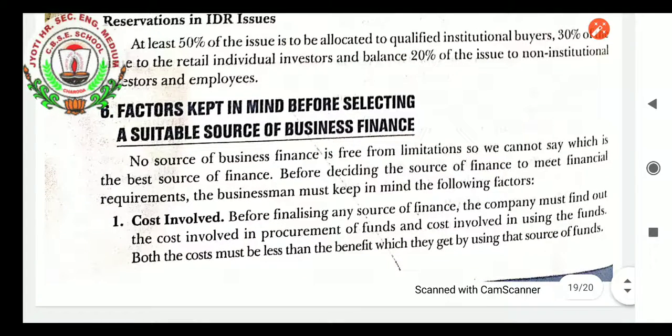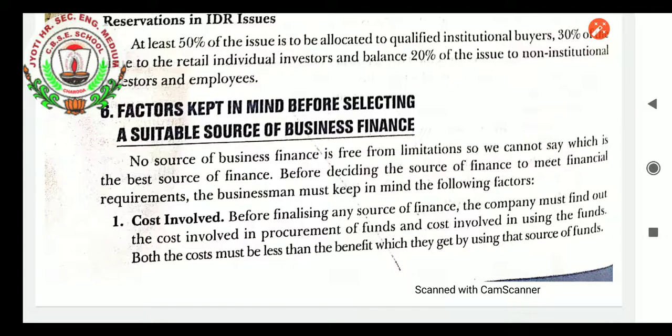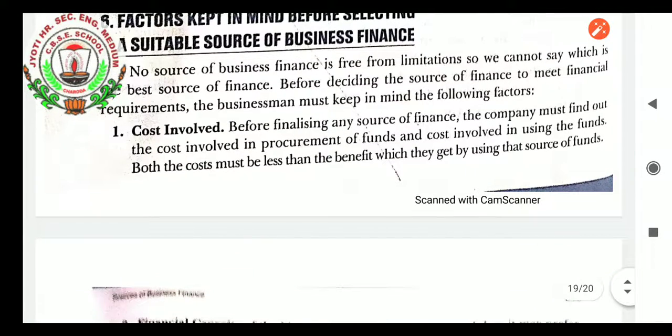Factors kept in mind before selecting a suitable source of business finance. Very easy, students. No source of business finance is free from limitations, so we cannot say which is the best source of finance. Some factors are there. Cost involved. More cost is involved when we issue shares as compared to taking borrowed funds, because legal formalities for borrowed funds are very few.